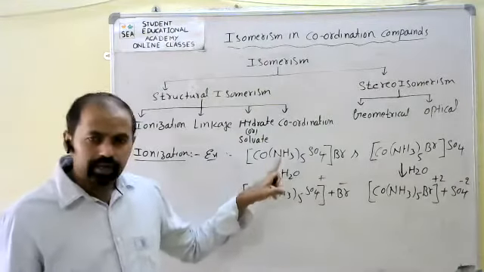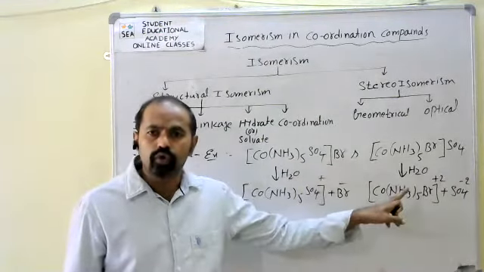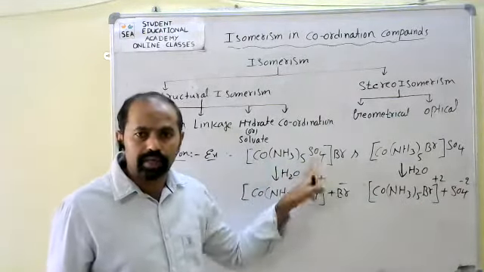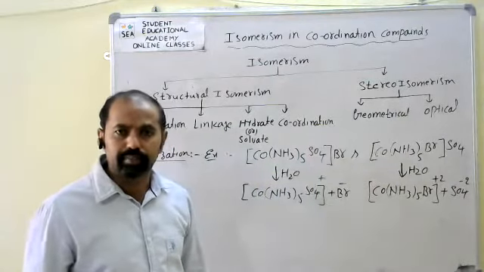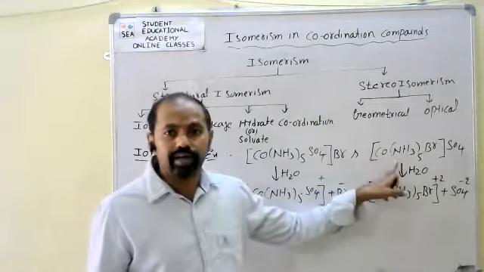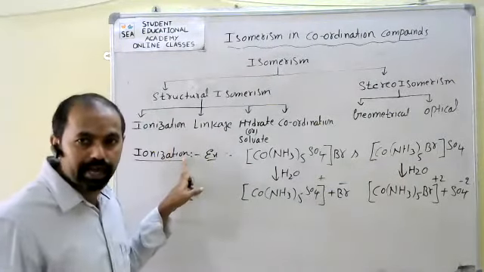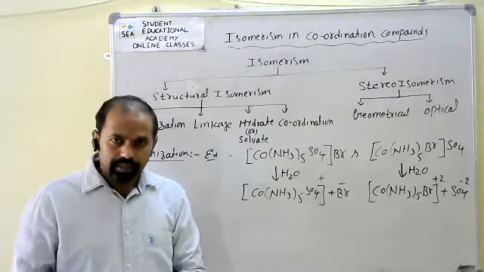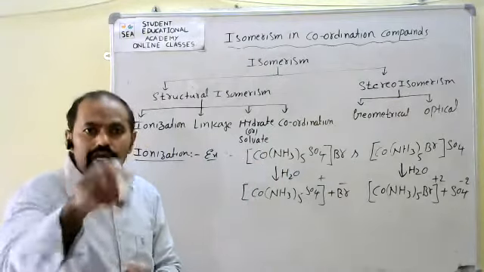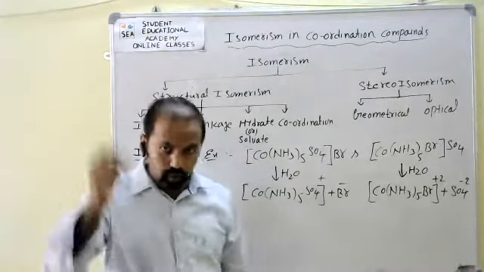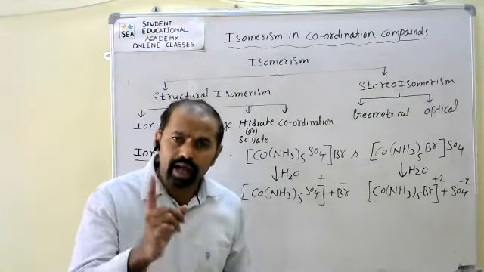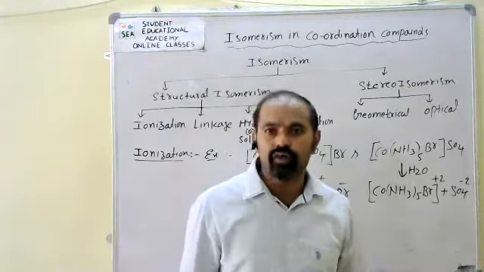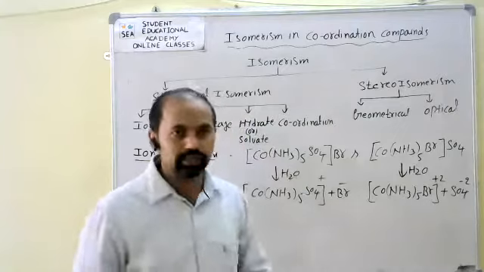See, in aqueous solution they produce different ions, but the compounds have the same molecular formula, that is, the chemical formula. That type of isomers are called ionization isomers. When these are dissolved in aqueous solution, they produce different ions. So that is called ionization isomerism.